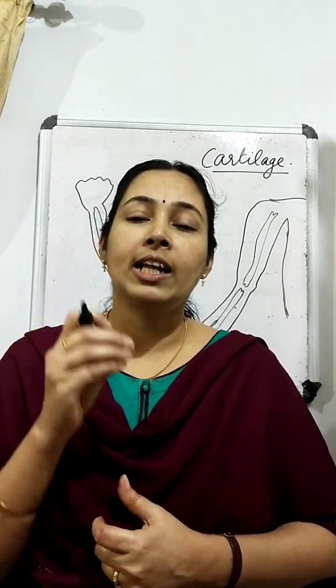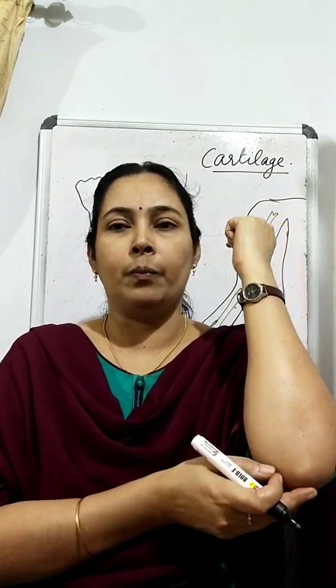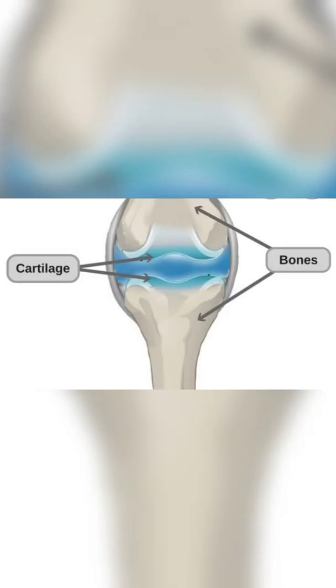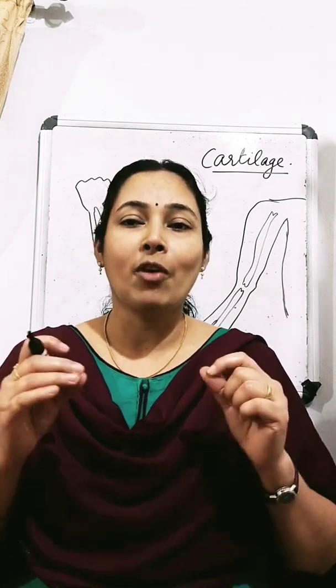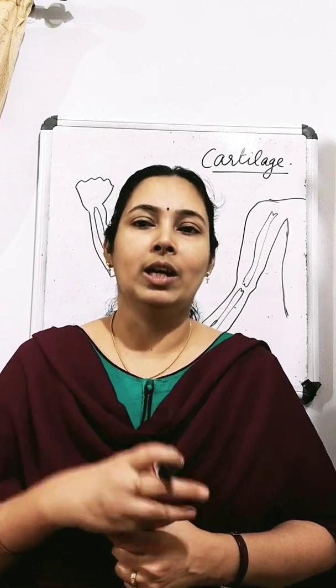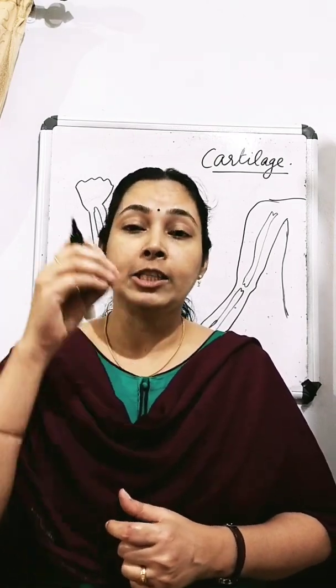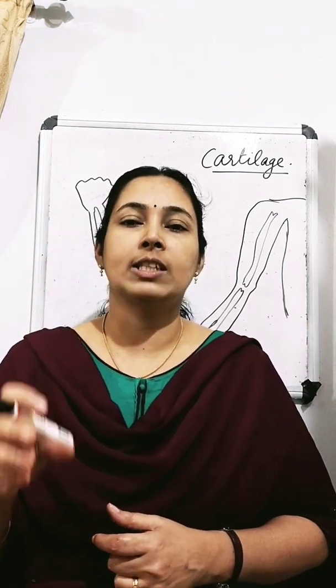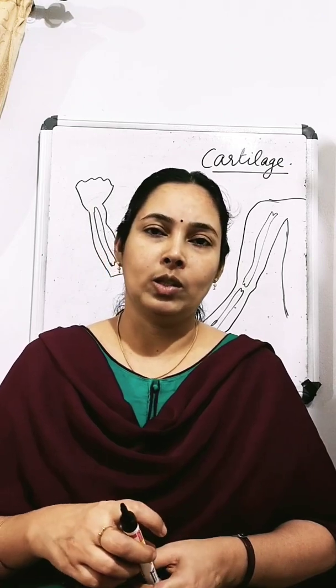So this cartilage will act as a cushion at the joint. This cartilage is also found in the joints of the body. In joints where two bones are joined together, cartilage smoothens bone surfaces. So it acts as a cushion at the joints also.